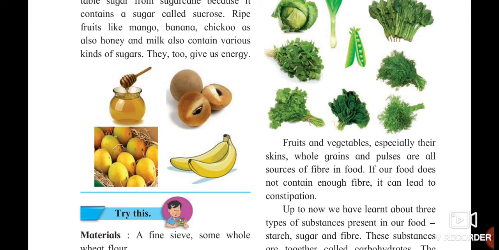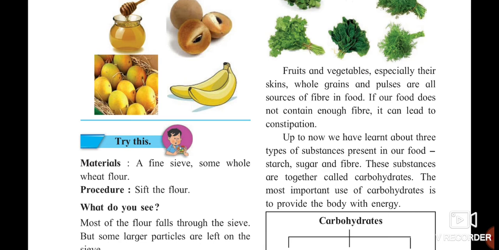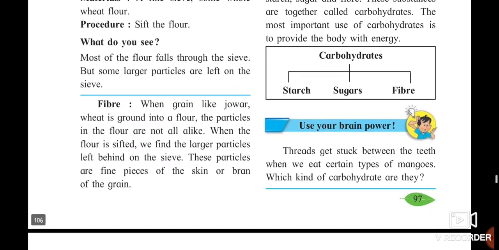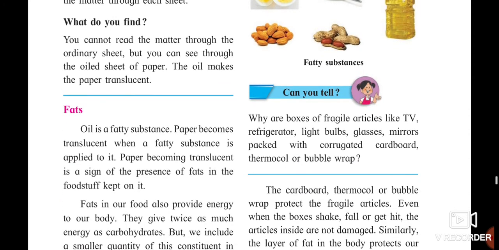If our food does not contain fiber, you will have problems in excretion, while releasing the waste substances out of your body. Up to now, we have learned about three types of substances: starch, sugar, and fiber. When starch, sugar, and fiber come together, they form carbohydrates, and carbohydrates are very essential to our body, which gives us the energy. Now we will see the next part, that is fats.